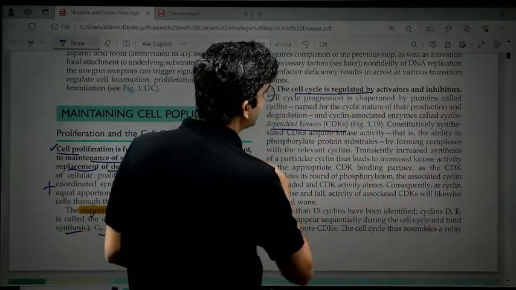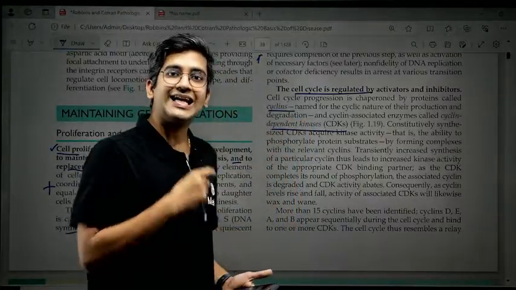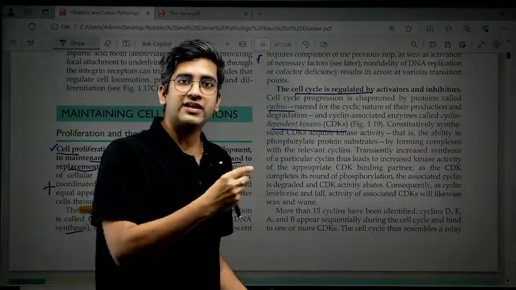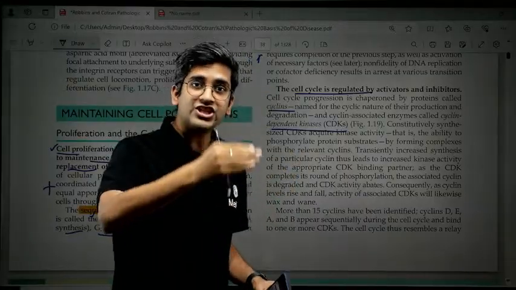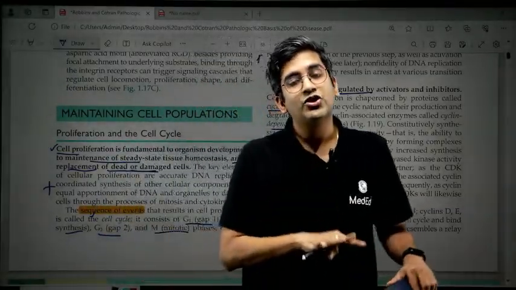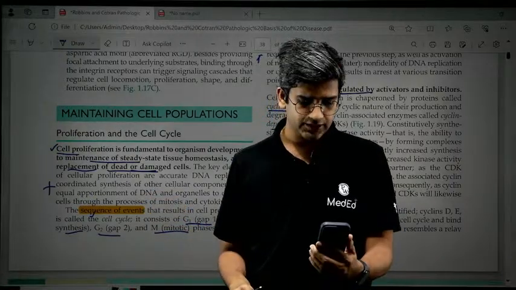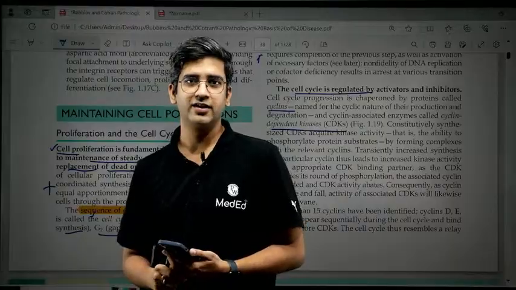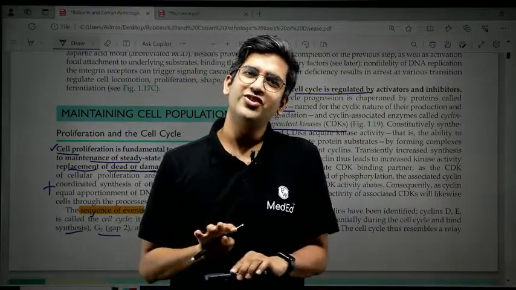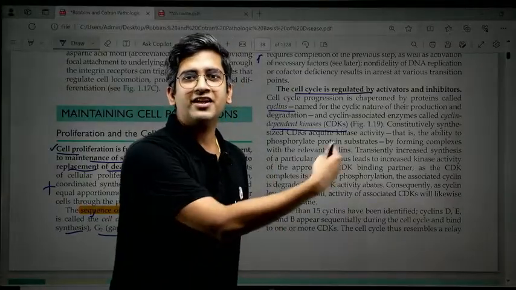There are both cyclin dependent kinases and cyclin enzyme which are associated. Cyclins are the enzymes. Cyclin dependent kinases are the activators, like a coenzyme or cofactor which activates them, right? So at every step of cell cycle, this is the one which is going to activate. So can I say there should be an inhibitor? Yes, there should be an inhibitor or not? I have to have an inhibitor, right? Robbins and medicine is very simple. When I have to have an inhibitor, I call it cyclin dependent kinase inhibitor.